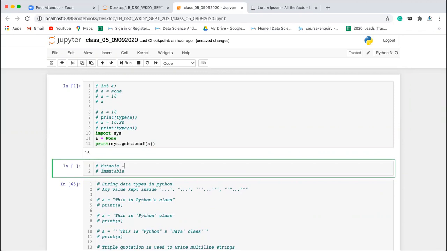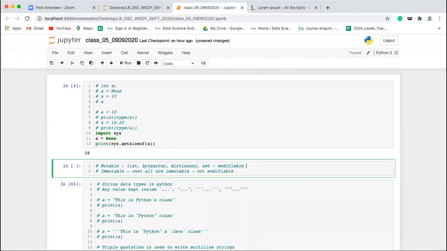What all mutable data types do we have? The mutable data types we have are list, then byte array, then dictionary, then set. So these all are the mutable data types. Rest all are immutable. When you say mutable, what does it mean? It means you can modify it, modifiable basically. And if you say immutable, that means it is not modifiable.